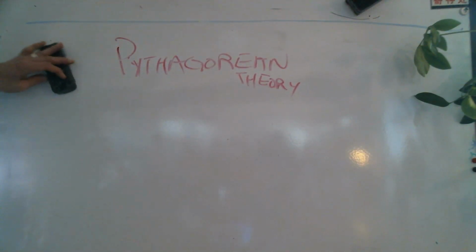Okay, so Pythagorean theory is this beautiful theory that deals with a specific kind of triangle. Who can tell me the 6 types of triangles? Right triangle, that's the most important one, right? Another one: obtuse. What's an obtuse triangle? It's one with an angle larger than 90 degrees. Great. Another one: acute. An acute triangle has angles between the corners that are less than 90 degrees.